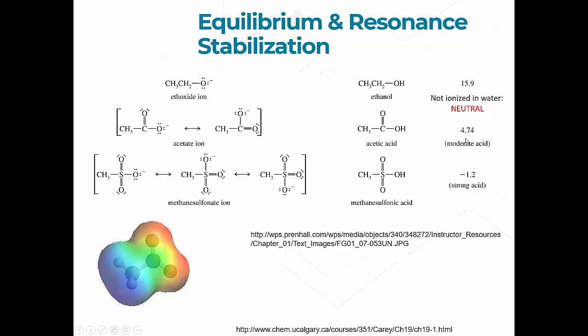If we're exactly at pH 4.74, we have equal amounts of the protonated acetic acid form and the acetate ion, 1 to 1.